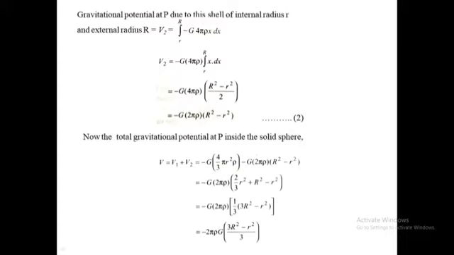Now, the total gravitational potential at point P inside the solid sphere is given by capital V is equal to V1 plus V2. Therefore, on addition of V1 plus V2 we get minus G 4 by 3 pi r square rho minus G 2 pi rho in bracket capital R square minus small r square. On solving this we get minus G 2 pi rho in bracket 2 by 3 r square plus R square minus small r square. Therefore, from this we get minus 2 pi rho G in bracket 3 R square minus small r square upon 3.